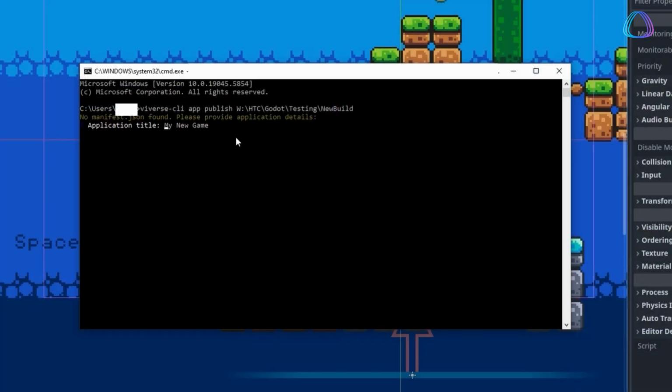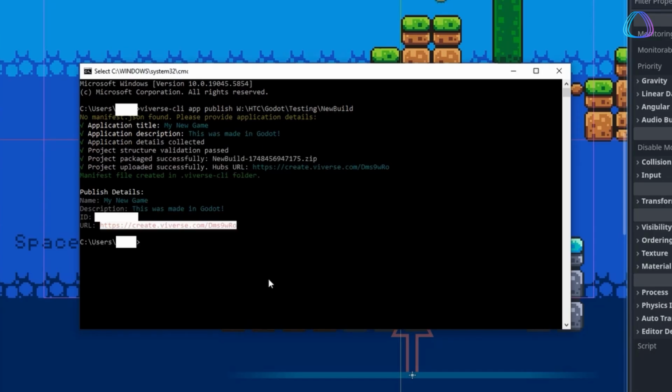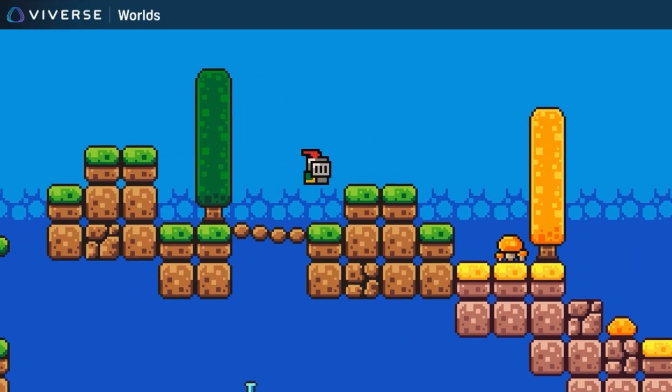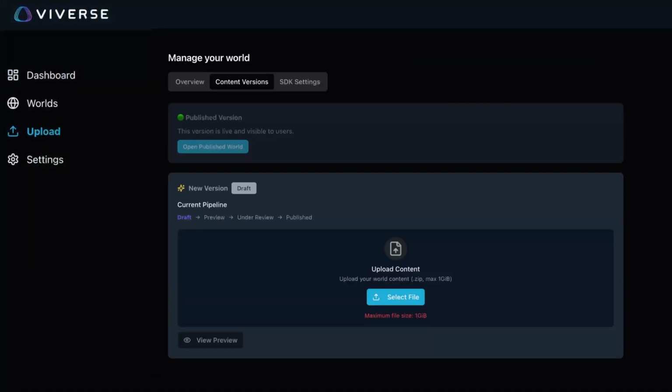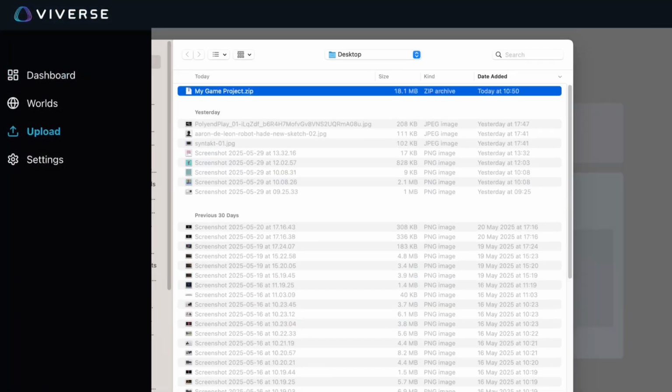When it's ready, publish directly with the VIVERSE CLI. Manage, build, deploy updates, and go live from your terminal. Or use VIVERSE Studio. Just upload, test, and publish with a few clicks.